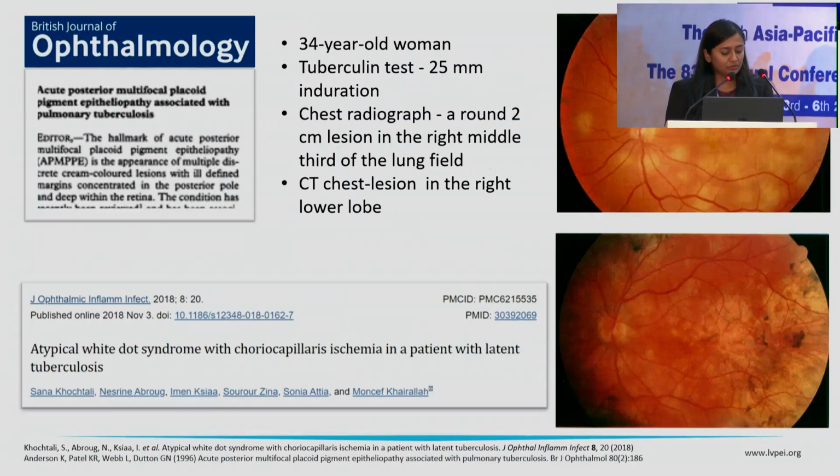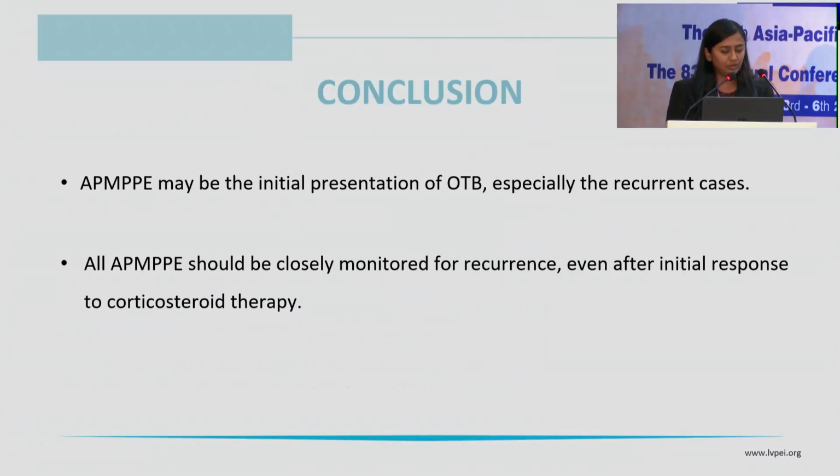The literature also shows that some cases of AMPPE have been reported in patients with positive tuberculosis tests, especially the first, which was published in the British Journal of Ophthalmology. This patient had pulmonary tuberculosis, and there is another case report that I've mentioned here. So to conclude, AMPPE may be the initial presentation of ocular tuberculosis, especially in recurrent cases, and all AMPPE should be closely monitored for recurrences even after an initial response to corticosteroid therapy.